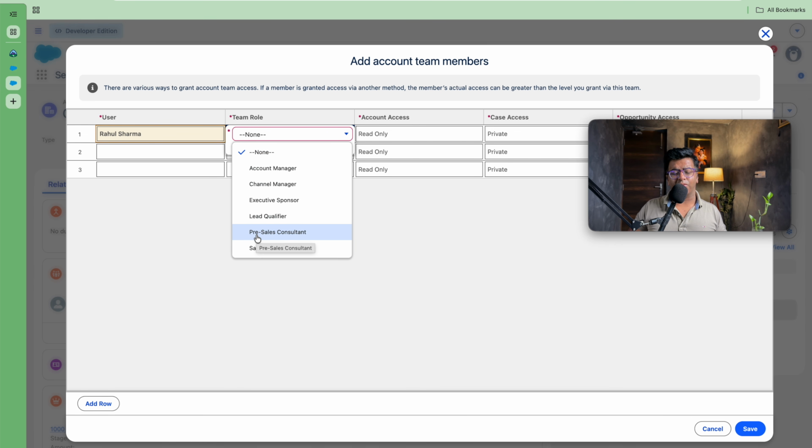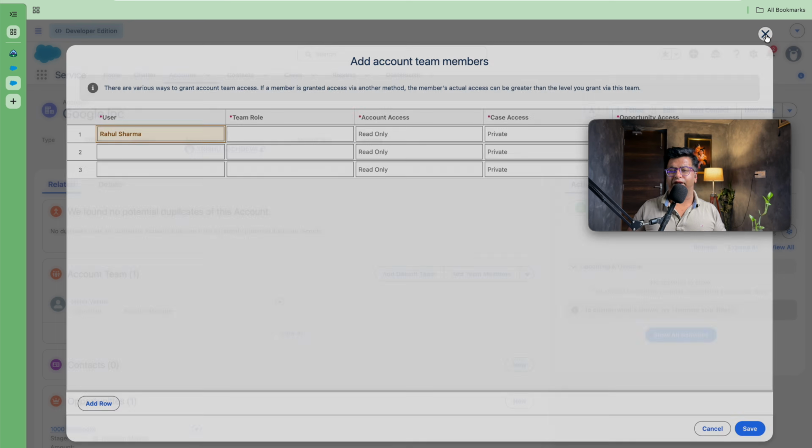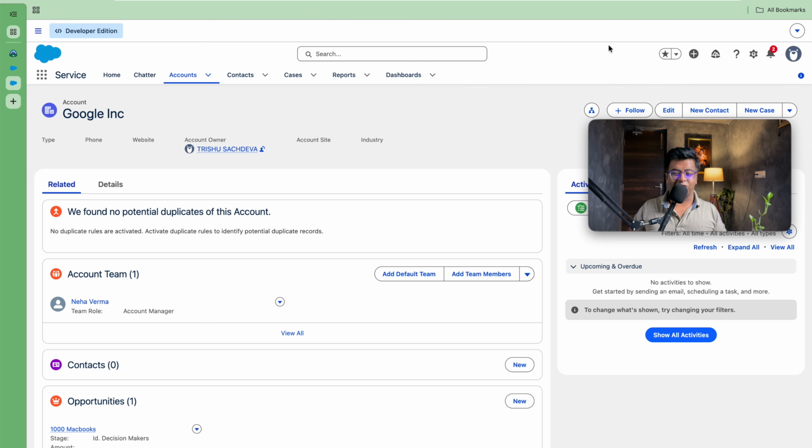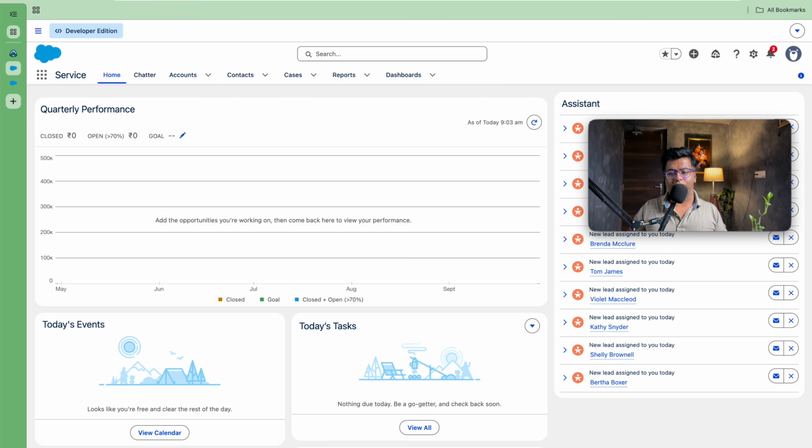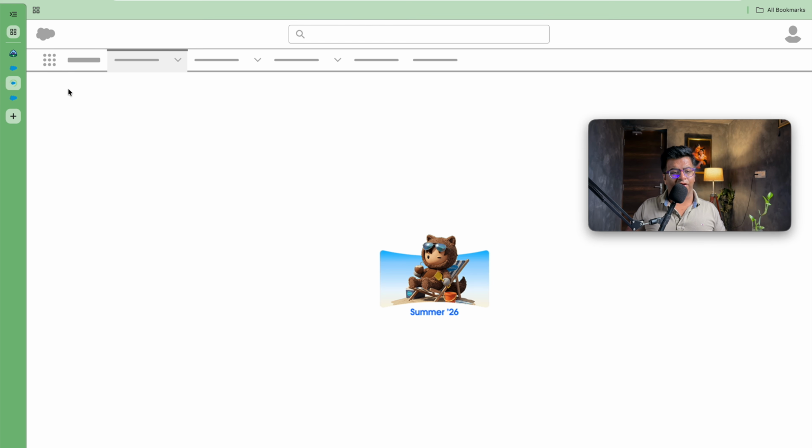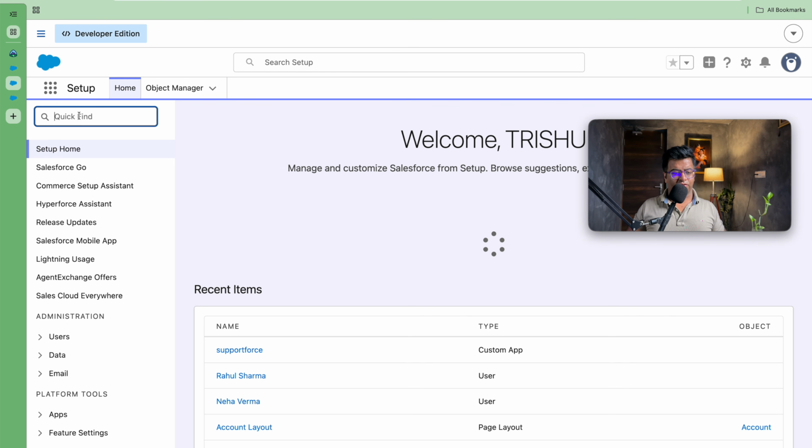If you want to predefine a team role, you can go on to the account team. So let's do a little configuration. Let's make it CMO, that is Chief Medical Officer. It just came into my mind, why don't we do it. So simply, in order to do the same, I will be going on to setup. By going on to setup, I will search for the account team.